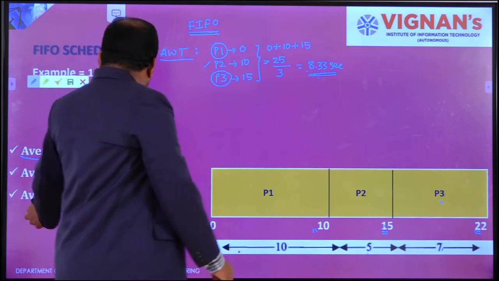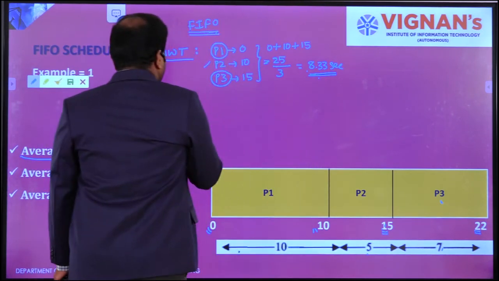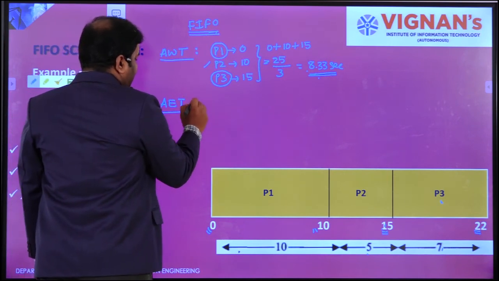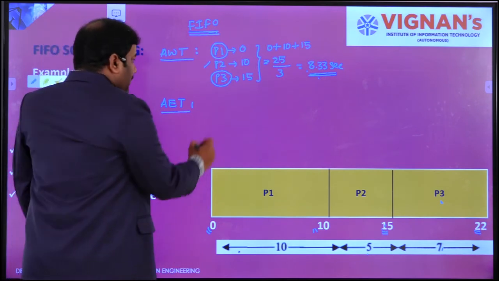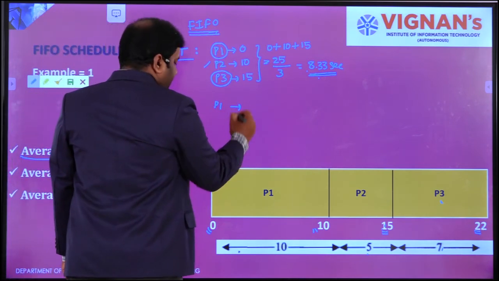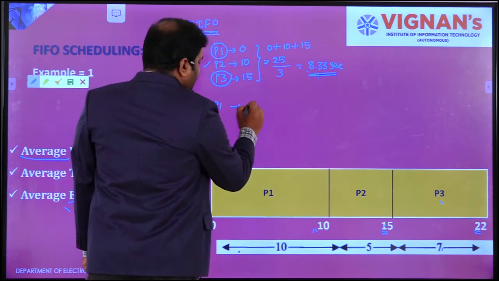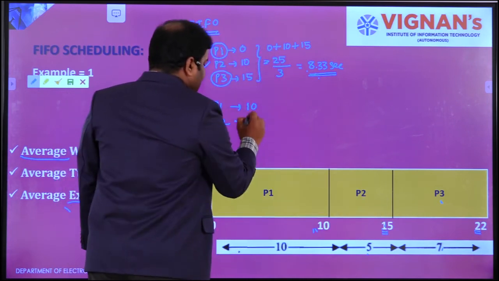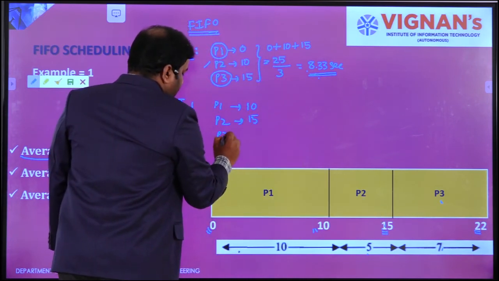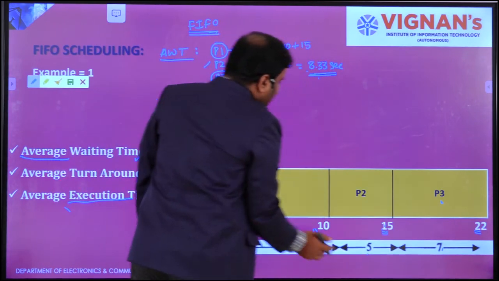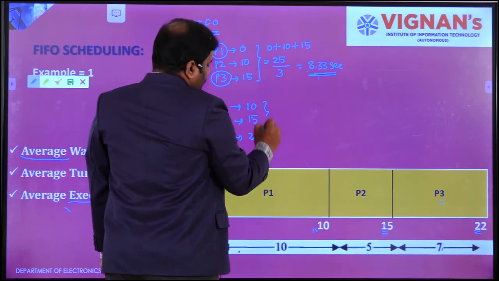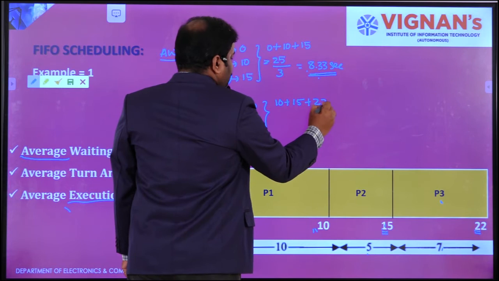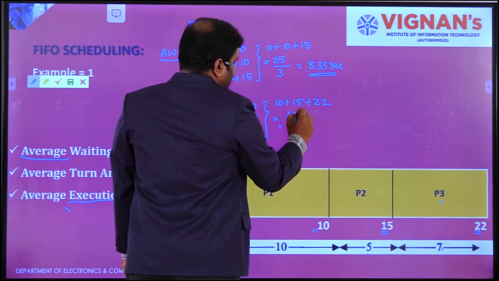Next one is average execution time, AET. At what time is P1 going to be executed? P1 at 10 seconds. What about P2? P2 will finish at 15 seconds. And P3 will execute at 22 seconds. So what is my total? 10 plus 15 plus 22, that is 25 plus 22, 47 seconds.